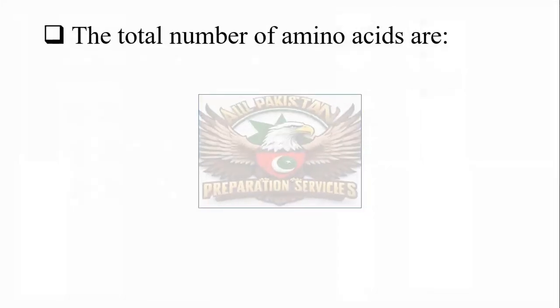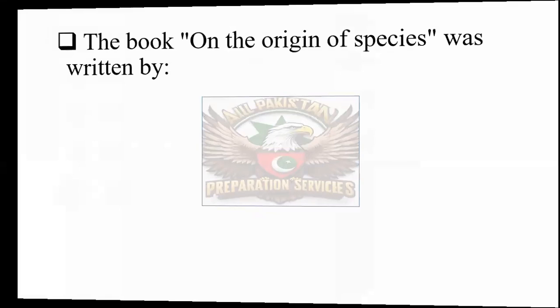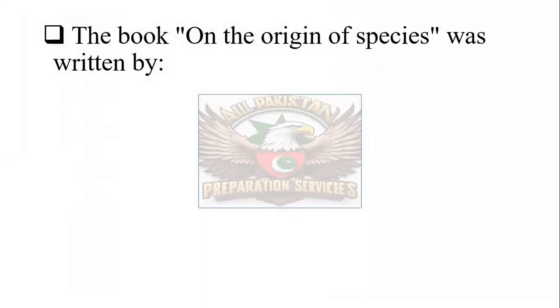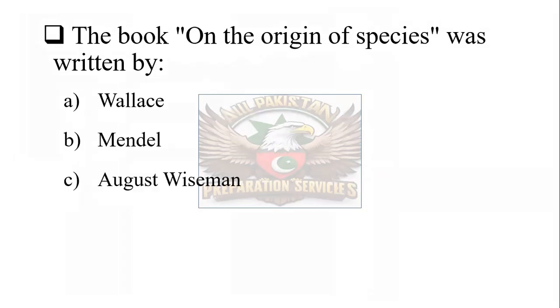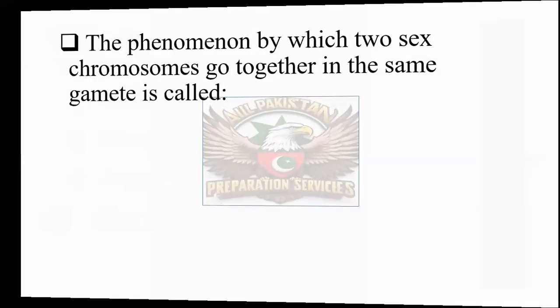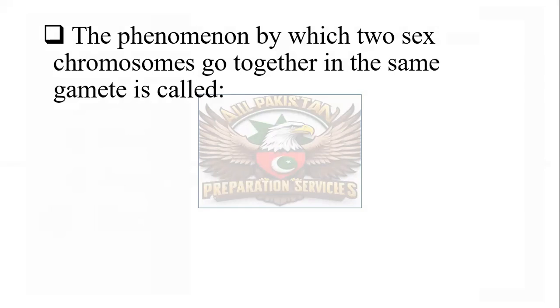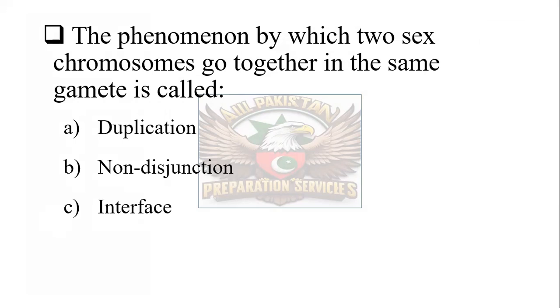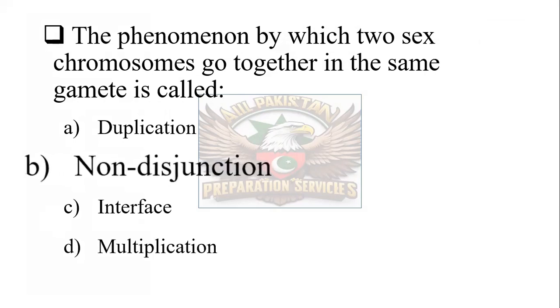Total number of amino acids are 35, 30, 25, or 20, and the correct one is 20. The book on the origin of species was written by Wallace, Mendel, August Weismann, or Darwin. And the correct one is Darwin. The phenomenon by which two sex chromosomes go together into the same gamete is called duplication, non-disjunction, interface, or multiplication. And the correct one is non-disjunction.